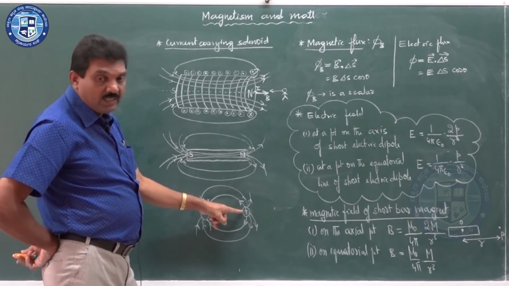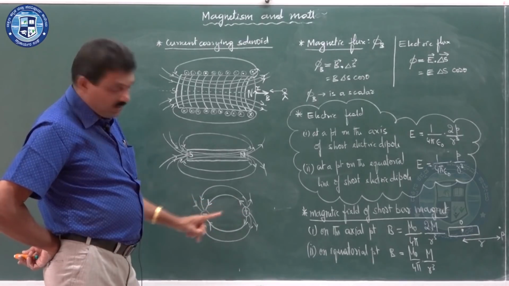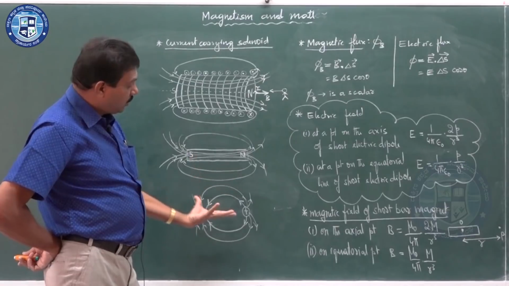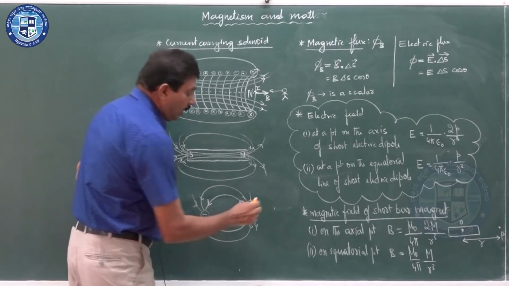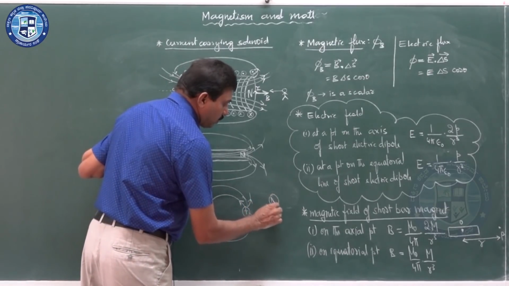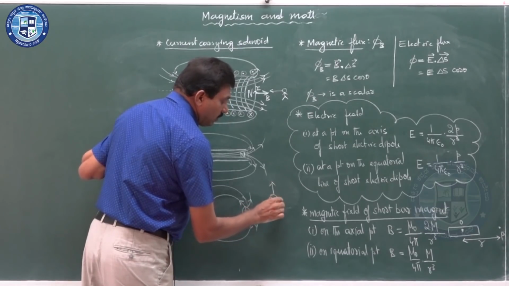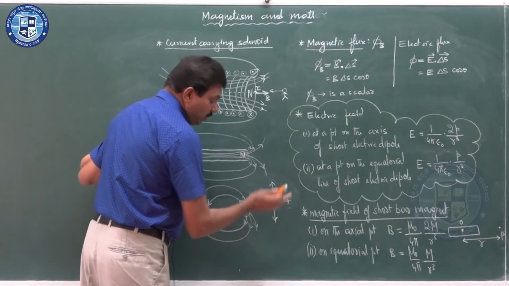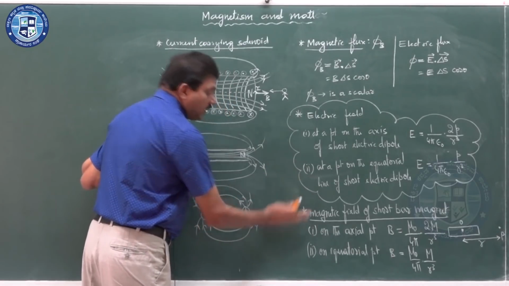Here a single positive charge or a single negative charge, isolated charges, can be taken. So, you can't draw the magnetic field line for a north pole like this. This is wrong, because a magnet cannot be isolated.